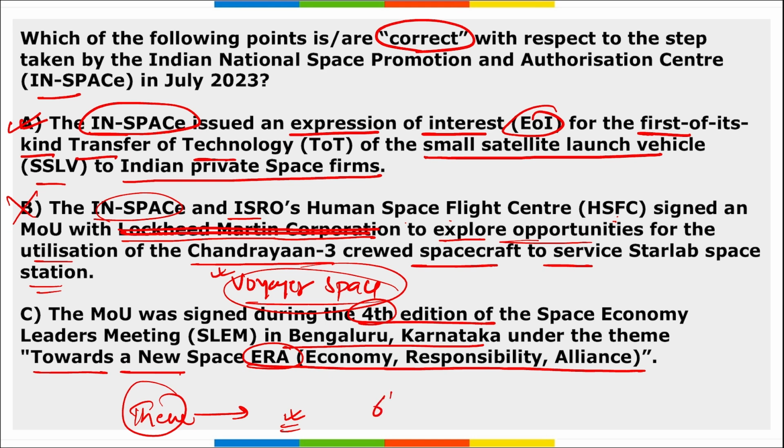This was held between 6th to 7th of July, in Bangalore, Karnataka. Then if we talk about SSLV, it is 2 meter in diameter and 34 meter in length, right? It is capable of launching 500 kg satellites into a 500 kilometer planar orbit.